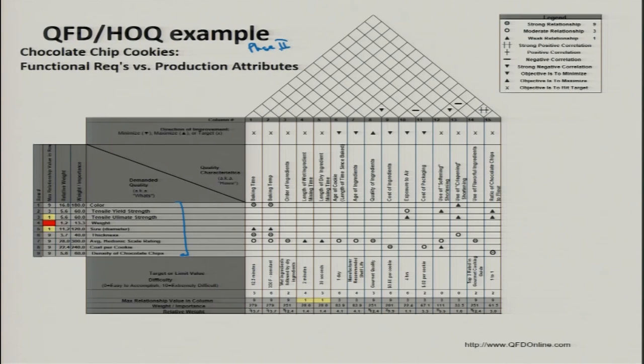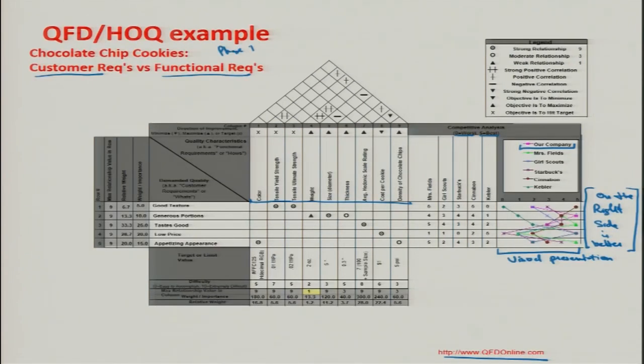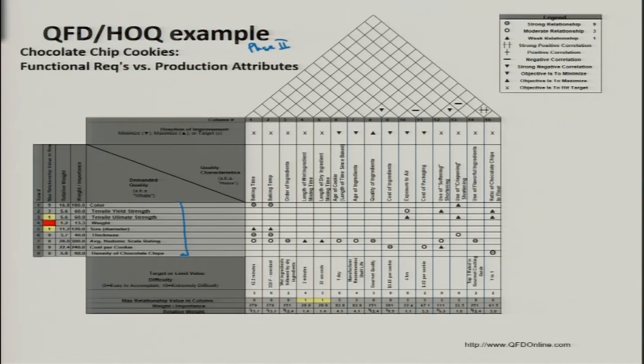Okay, this was phase 1. This phase 2 is something where we get all these design details, baking time, engineering specifications, you can say baking temperature, order of ingredients, length of wet ingredients, mixing time. Now, we get these values.